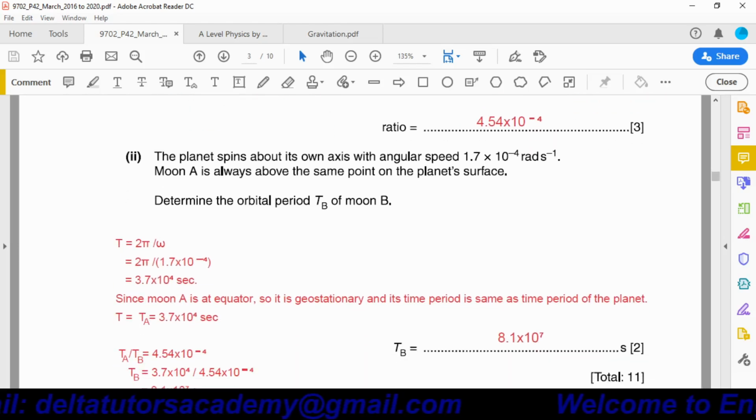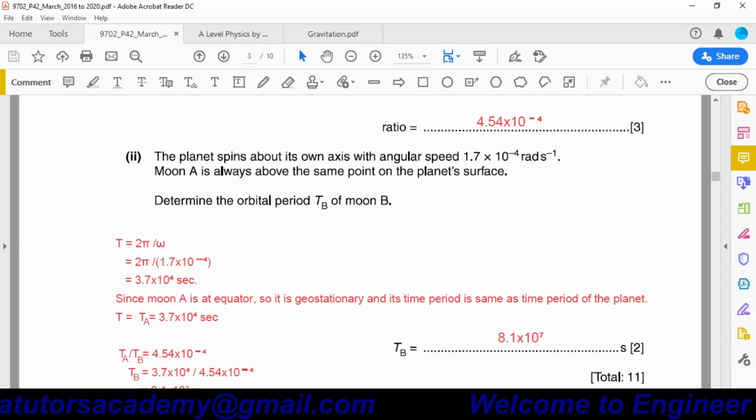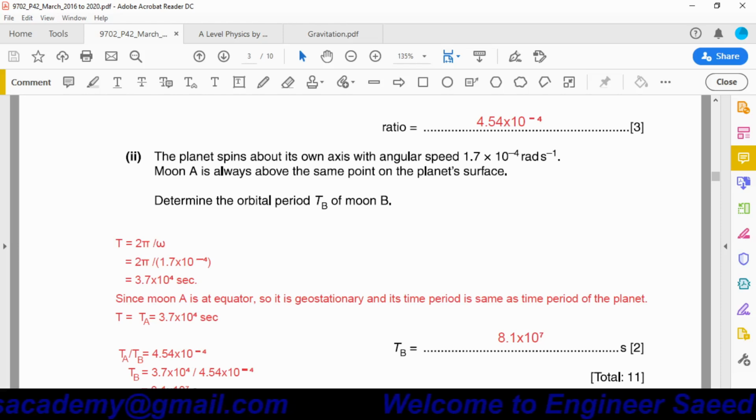The planet spins about its own axis with an angular speed of 1.7 into 10 power minus 8 radian per second. Moon A is always above the same point on the planet's surface. Determine the orbital period TB of the moon B.